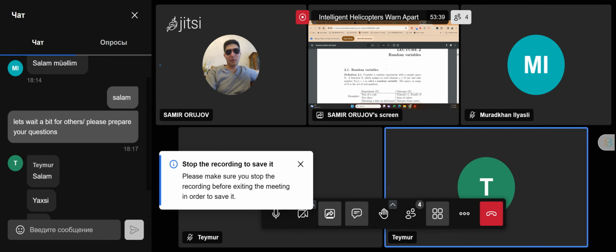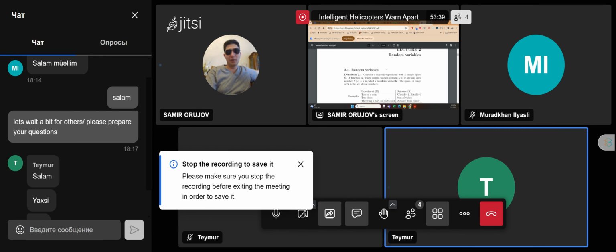I was thinking that, for example, if we find expectation of x, then yes, we multiply x by PDF of x. But if we look for expectation of e to the tx, don't we have to multiply it by PDF of e to the power of tx? Yes. Here I understand what you mean.